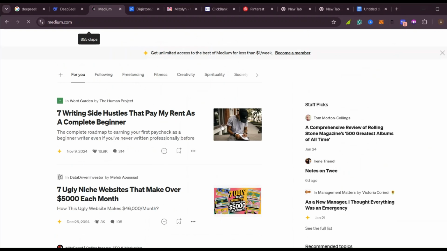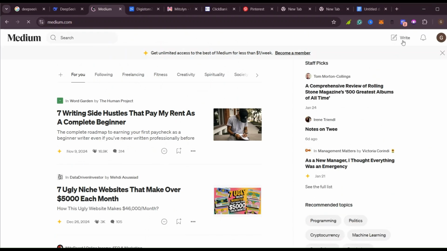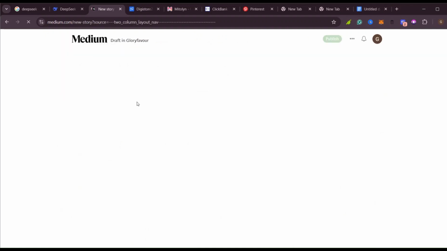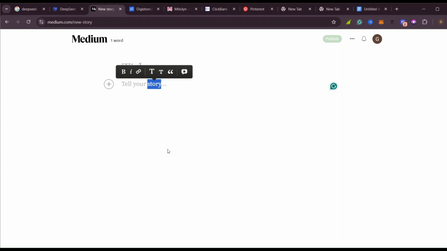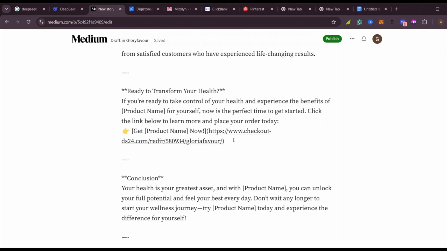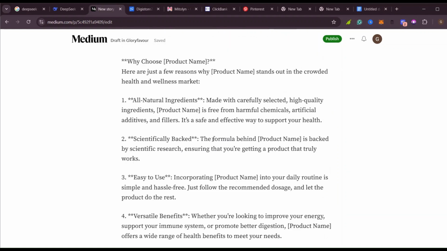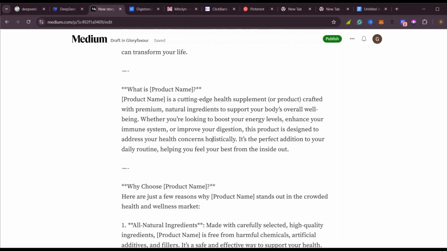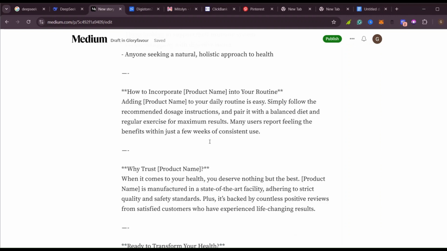If you want to come and write, we click here where it says write. When we click there, we come here and paste in our blog that Deepseek has just generated for us. Then I assume that you already edited your blog on the Google Doc that you opened. So that's how our blog will look.